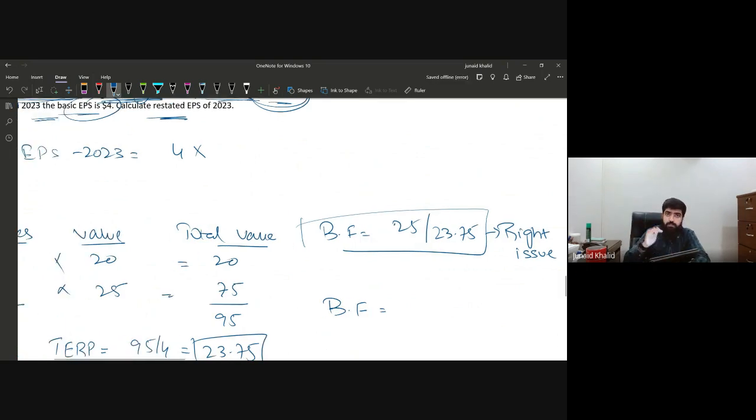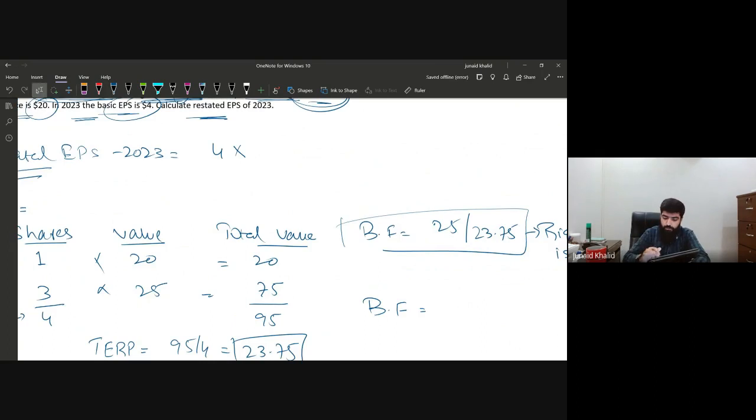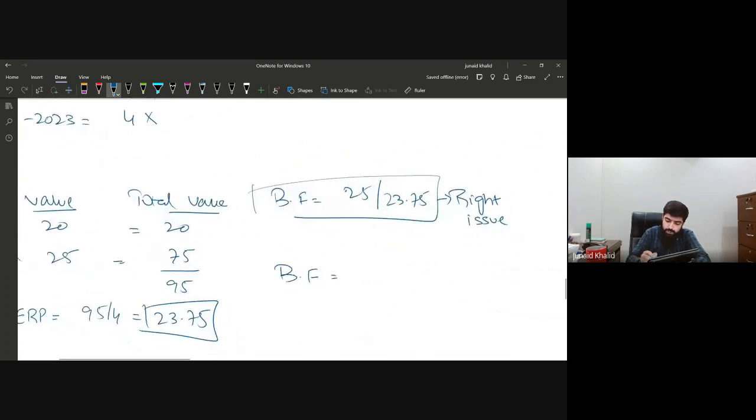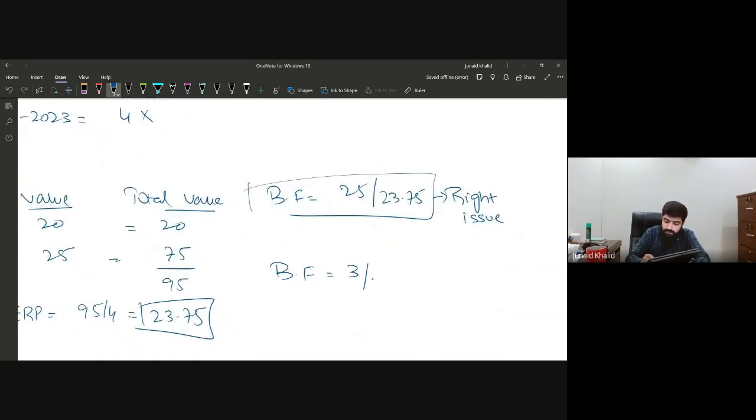That is the shares after bonus issue. We are issuing 1 bonus share for every 2. So after the bonus issue, there will be a total of 3 shares divided by 2.